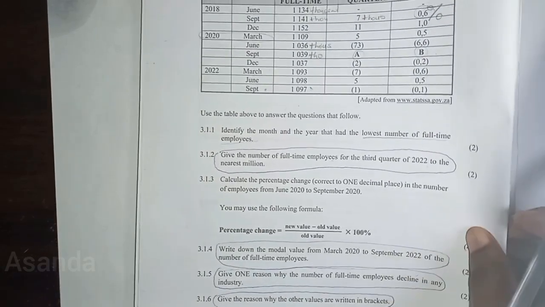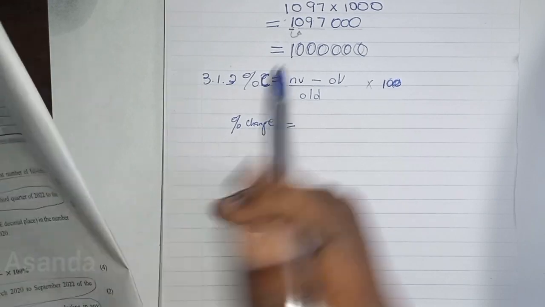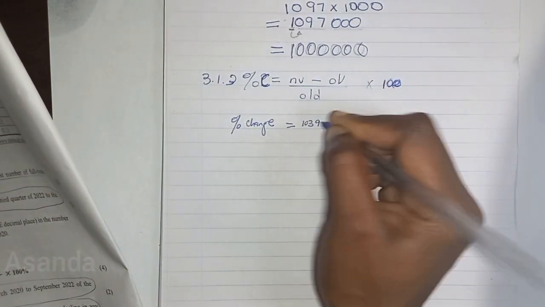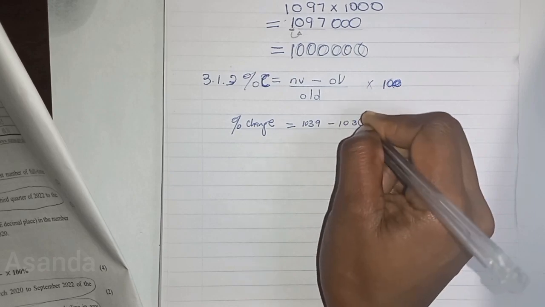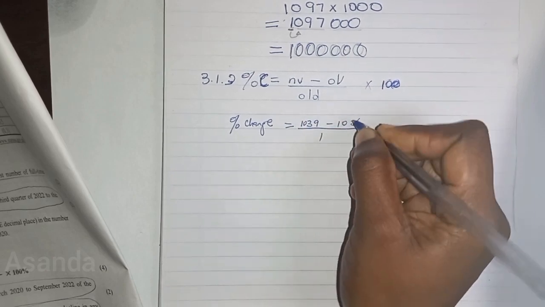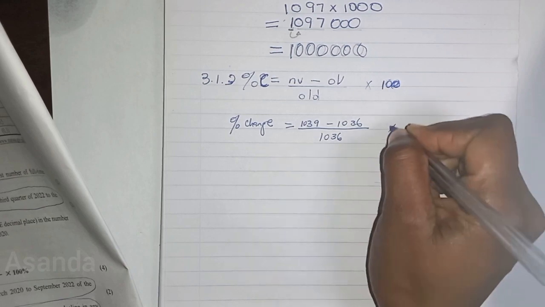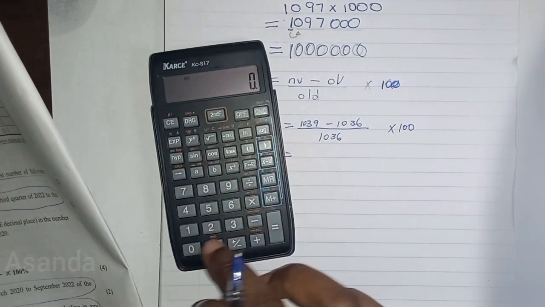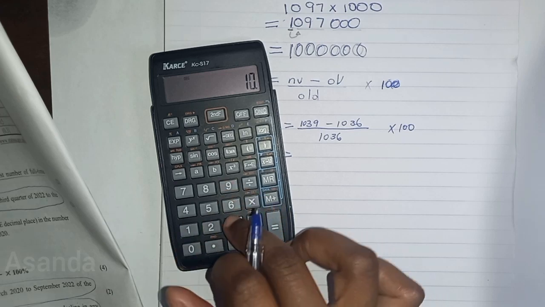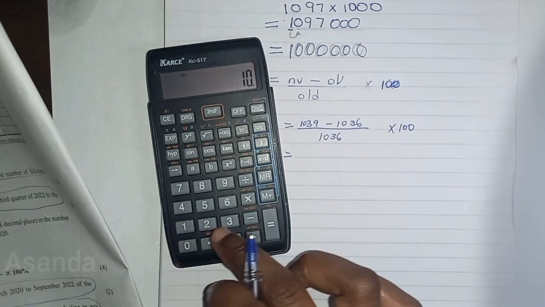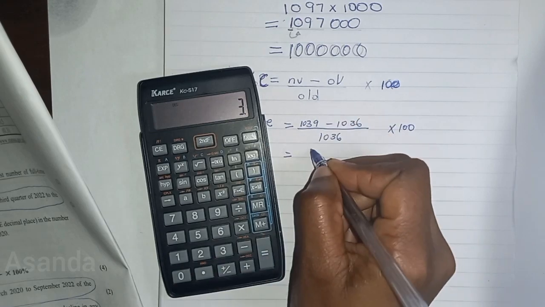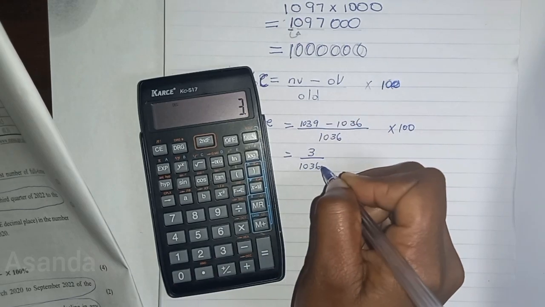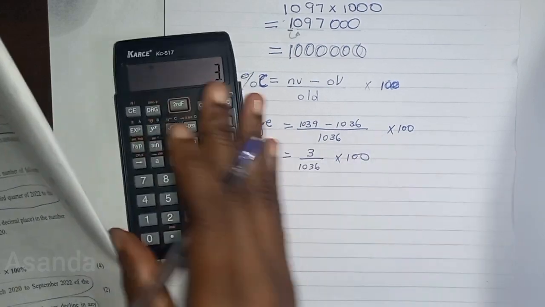So 1,039 minus 1,036. I don't have to write it in thousands. 1,039 minus 1,036 divided by 1,036 times 100, and that should give us... 1,039 minus 1,036, that difference there is 3, divided by 1,036 times 100.